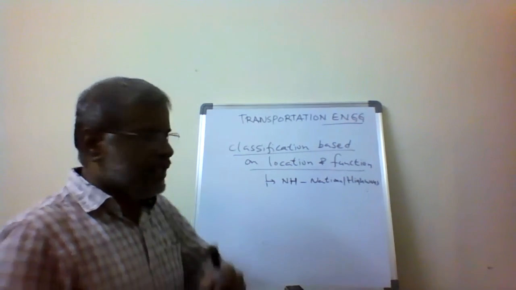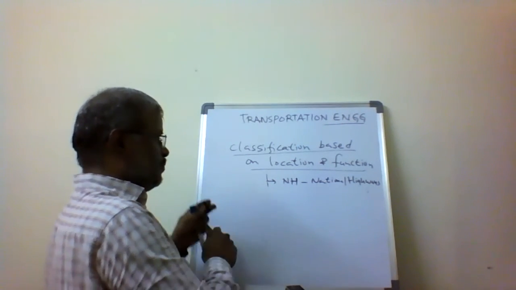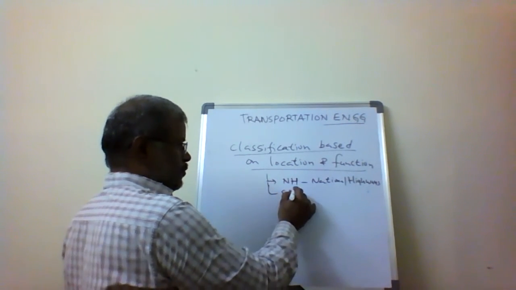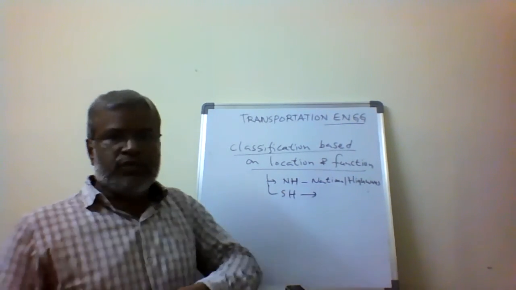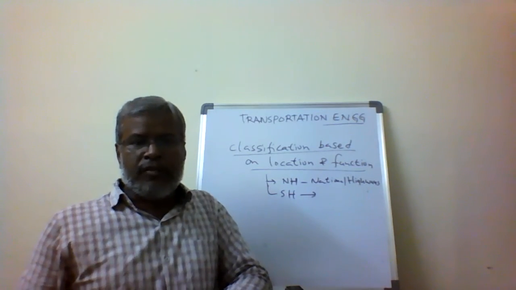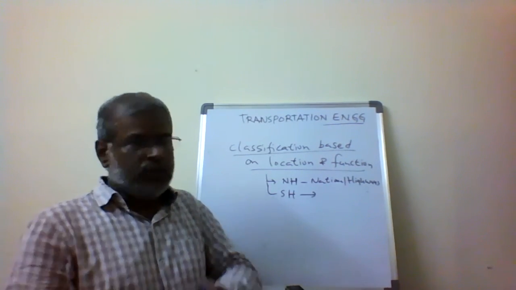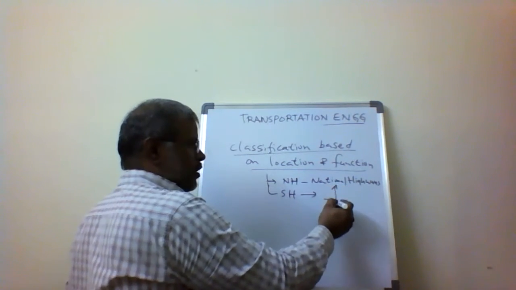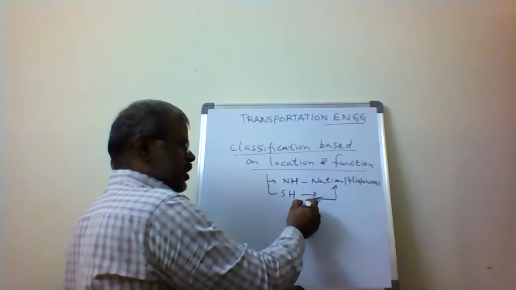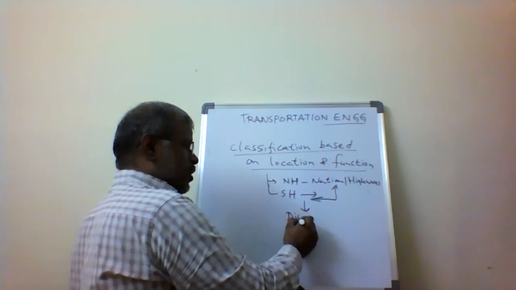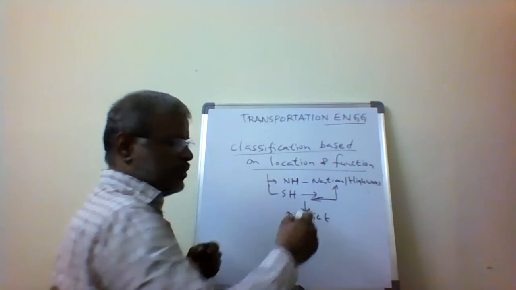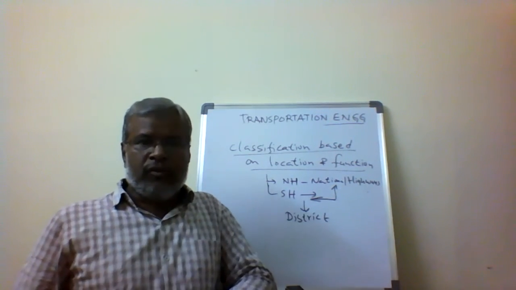Then come the state highways. The state highways are within the state, and they connect with the lower category of roads, the district roads, as well as the higher category, the national highways.